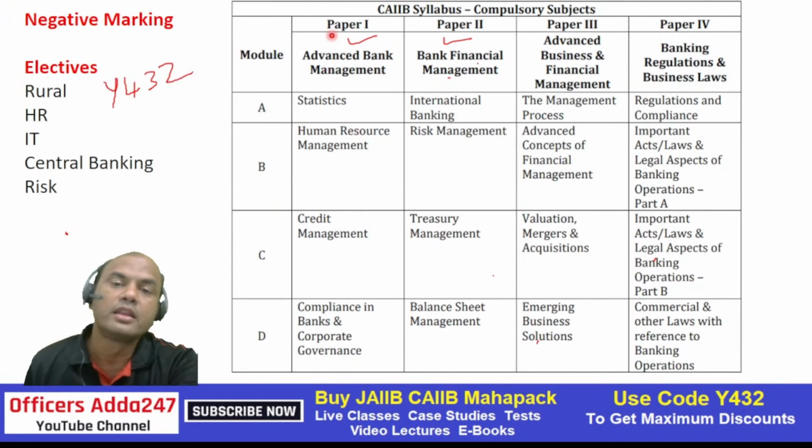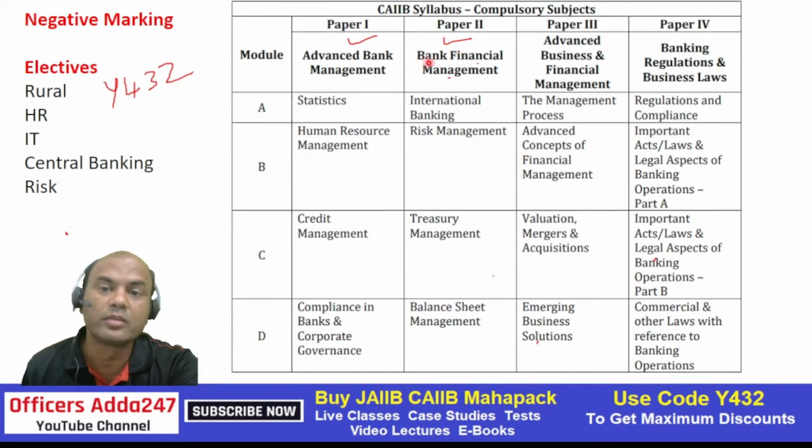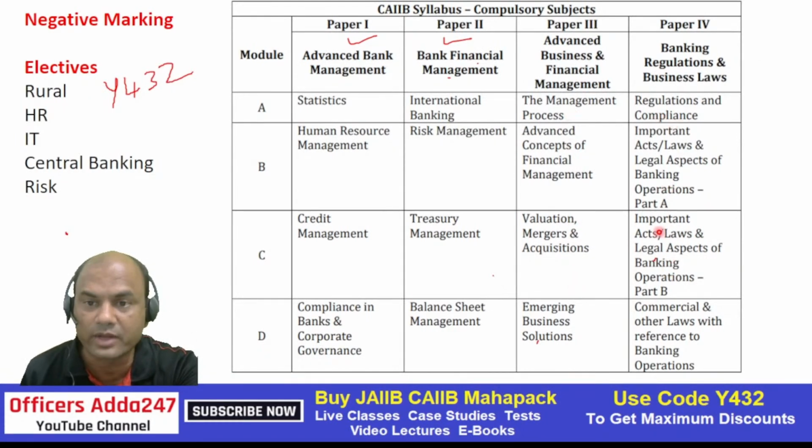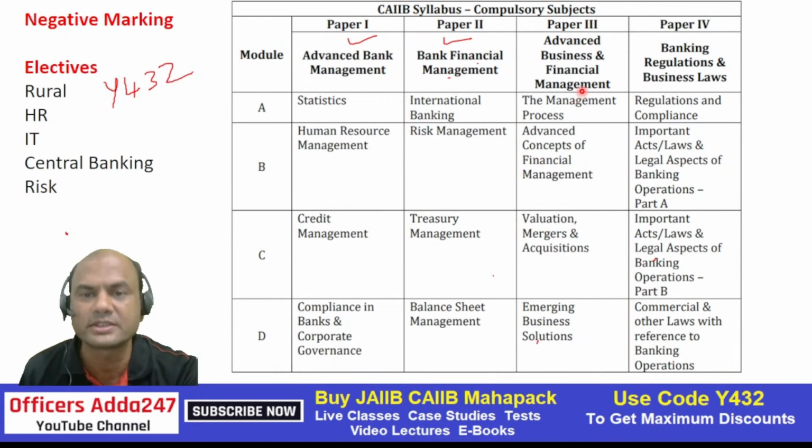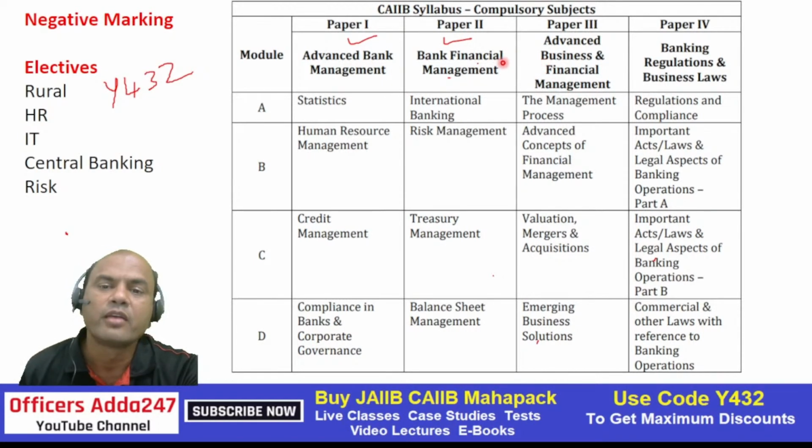Now you have ABM, BFM. Then you will have ABM, BFM, ABFM and BRBL, four compulsory subjects. Pause this video and look at this portion. Very difficult one. Although I support this new portion, because with the changing banking scenario we must also change, isn't it? But why go for tougher topics? Clear it within these two subjects only by December.